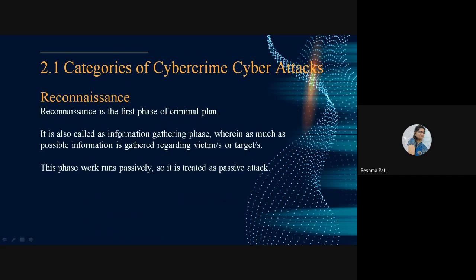First, reconnaissance. It is the first phase of the criminal plan. It is also called the information gathering phase. Here we are gathering each and every piece of information about our victim, wherein as much information as possible is gathered regarding victims or targets. This phase runs passively. This is not an active attack, this is a passive attack. Passively, we are observing each and everything about our victim.